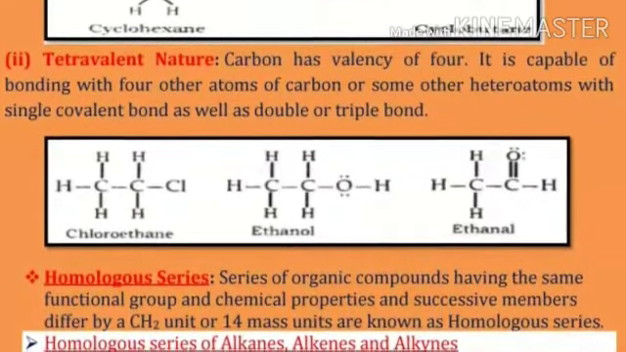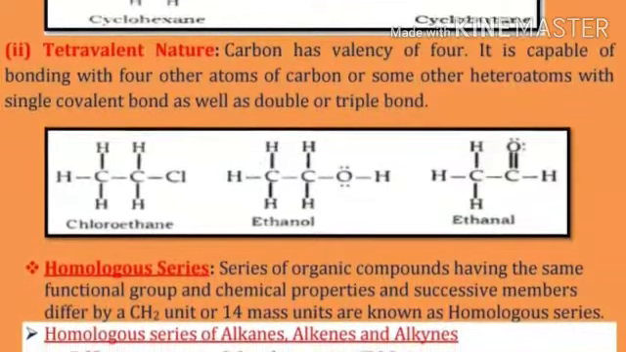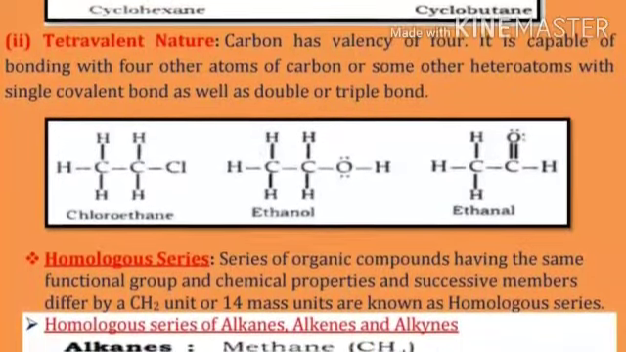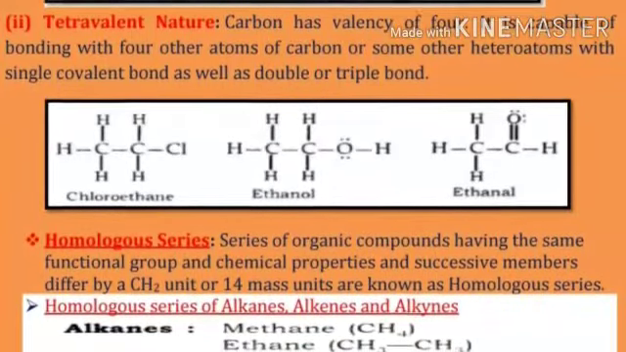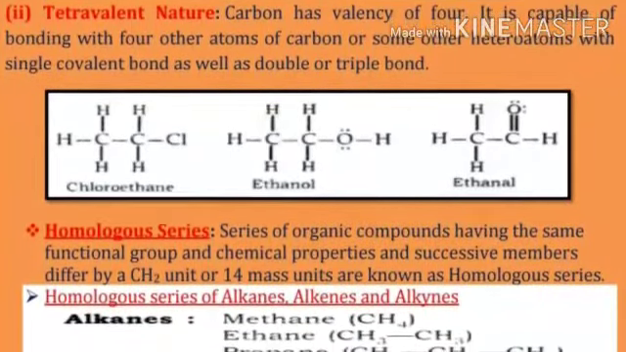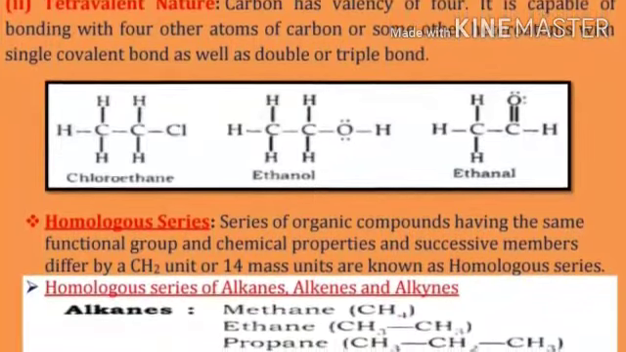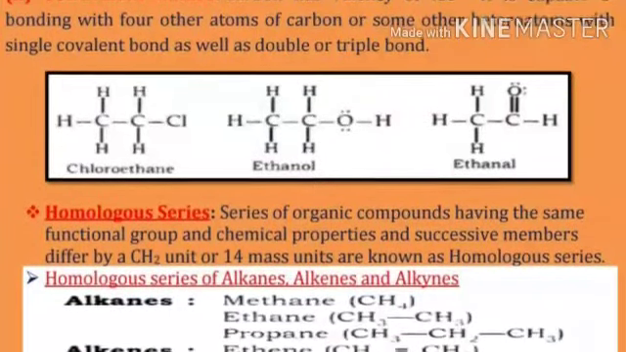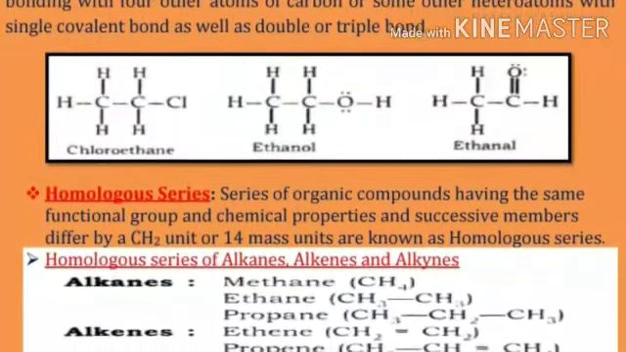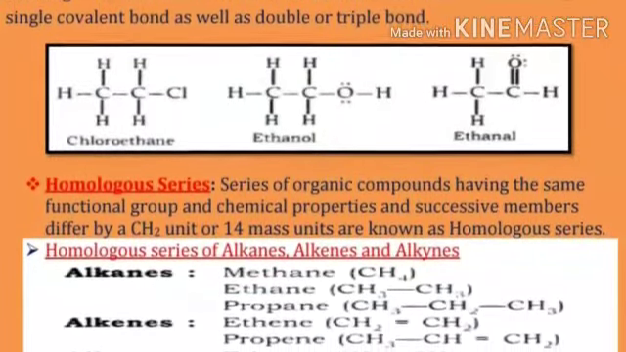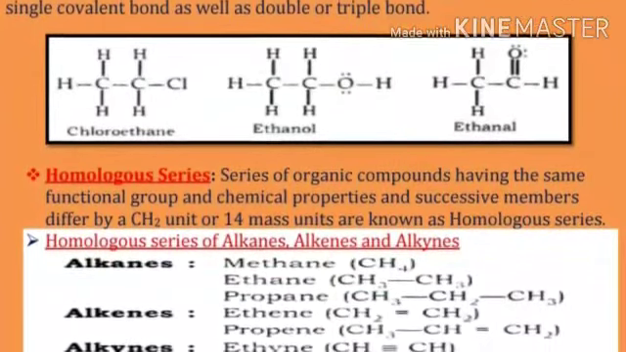Homologous series. A series of organic compounds having the same functional group and chemical properties, where successive members differ by a CH2 unit or 14 mass units, is known as a homologous series. Homologous series of alkanes, alkenes and alkynes. Alkanes: the homologous series of alkanes are methane, ethane, propane, etc.